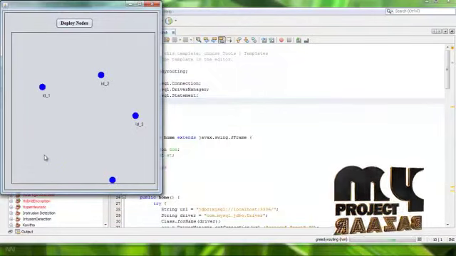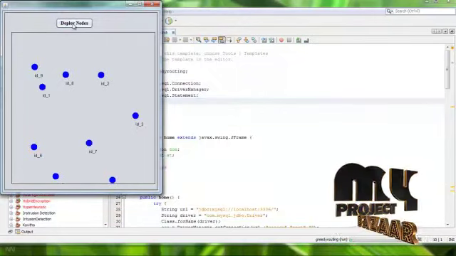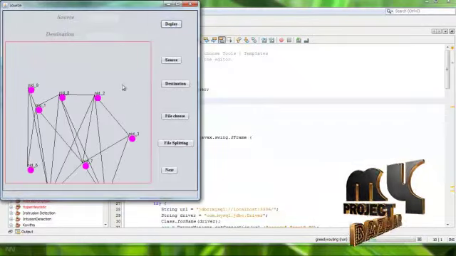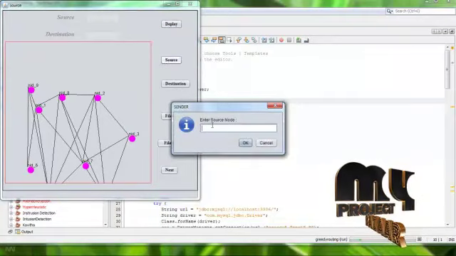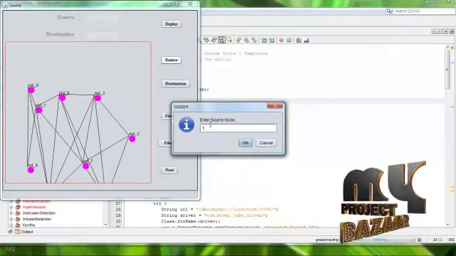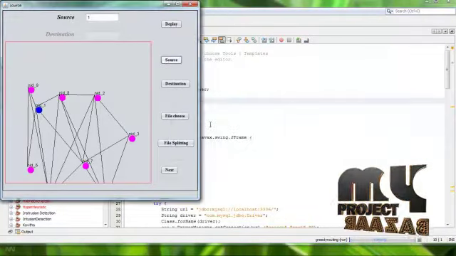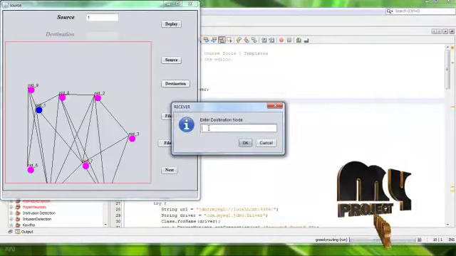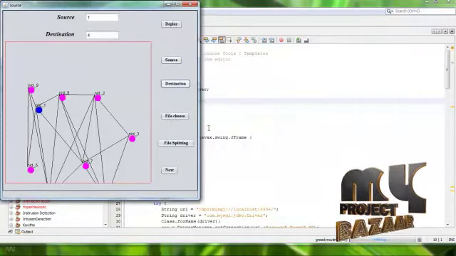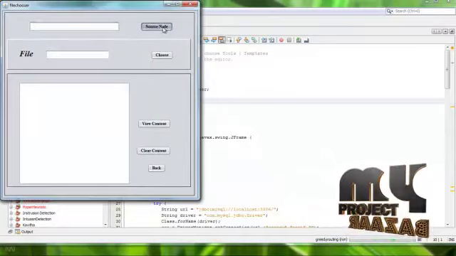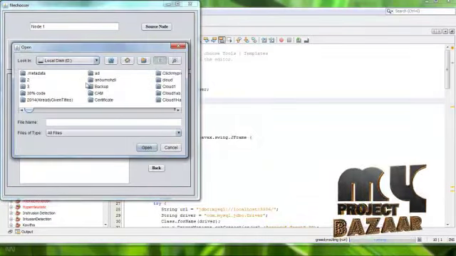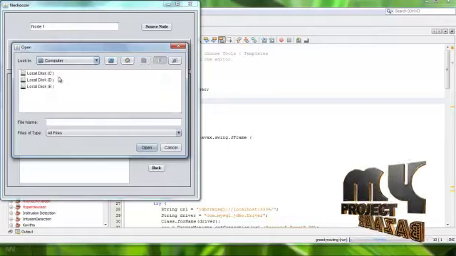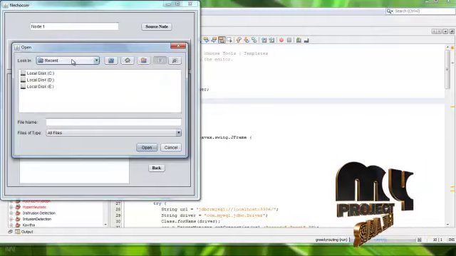First we have to deploy the nodes. After deploying the nodes, we have to find the path using a greedy algorithm. After that, we have to choose a source node. I am choosing the source node as 1 and the destination as 4. After that, we have to choose a file from your desktop or elsewhere. We have a text file, or any other text file if you have it.